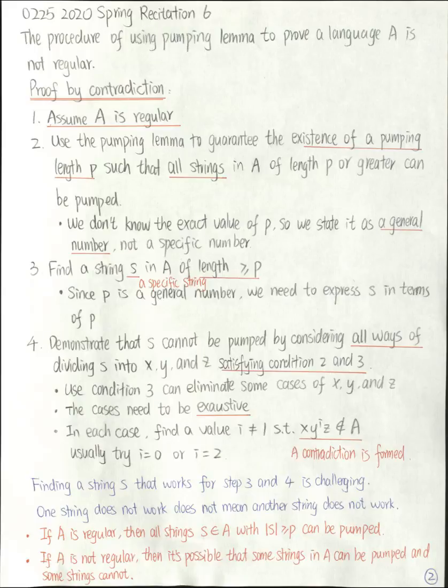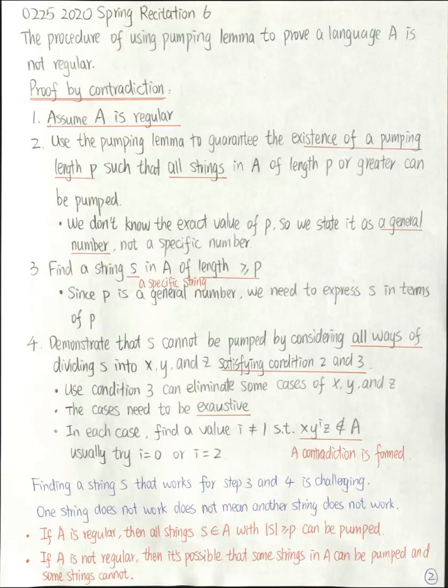That's too specific. After choosing such a string, we demonstrate that S cannot be pumped by considering all ways of dividing S into X, Y, and Z, satisfying conditions 2 and 3. We usually use condition 3 to eliminate some cases of X, Y, Z. Because in this part, we need to consider all cases of dividing S into X, Y, Z. There can be many cases if we don't apply condition 3. Since we need to consider all ways of dividing S, the cases need to be exhaustive.